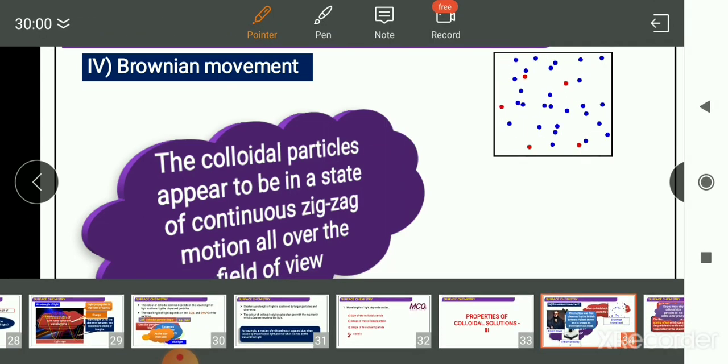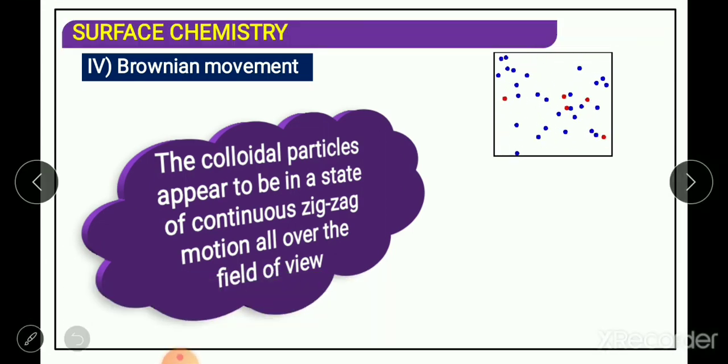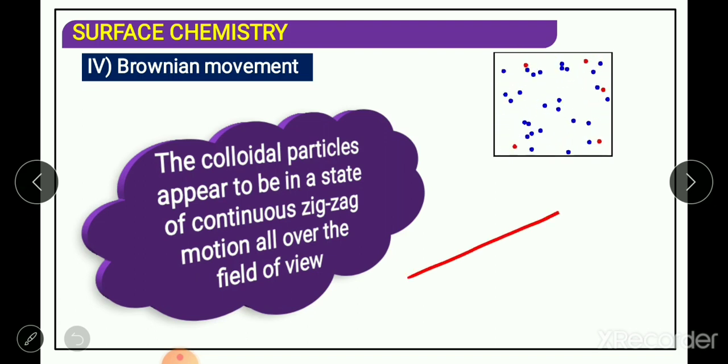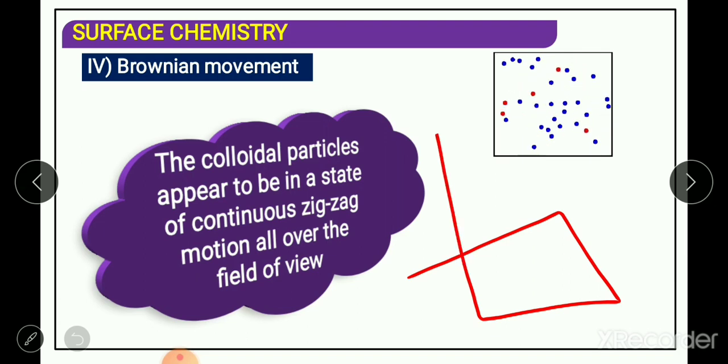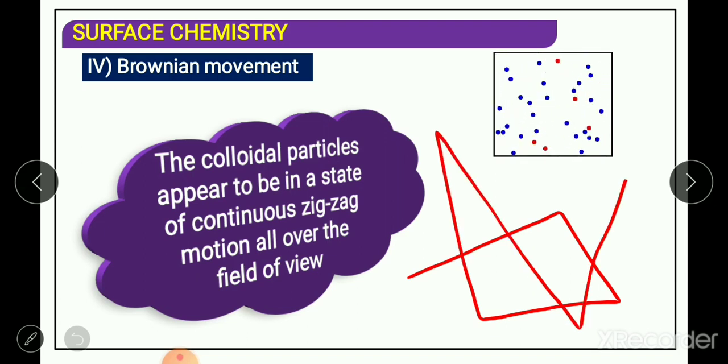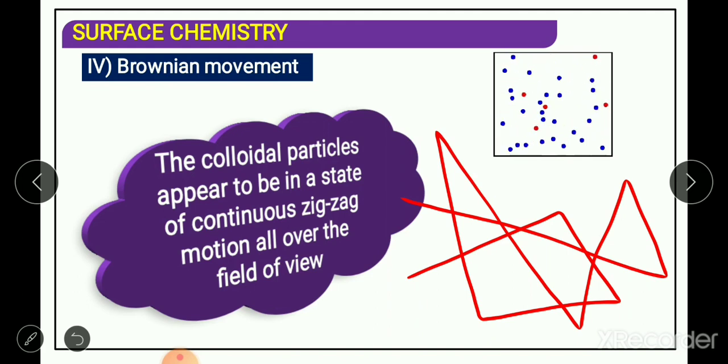How are they moving? It is a zigzag path. Suppose one colloidal particle is moving in a straight line. Its direction changes when it collides with another colloidal particle, and then it again moves in a straight line. This is called zigzag motion of colloidal particles.